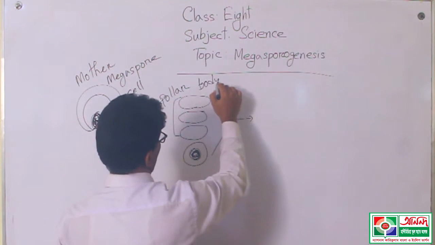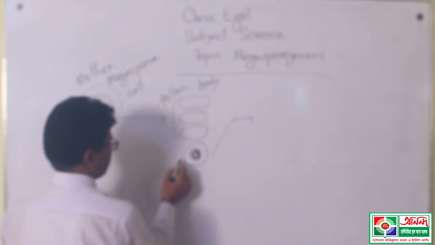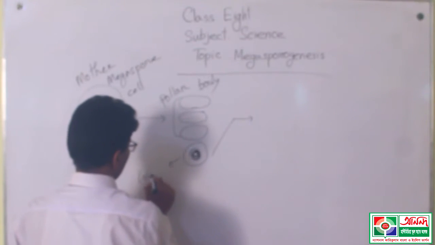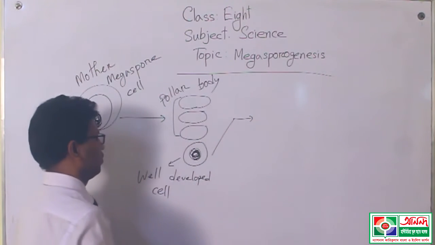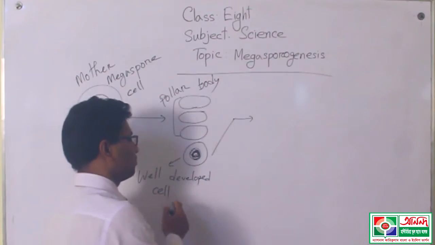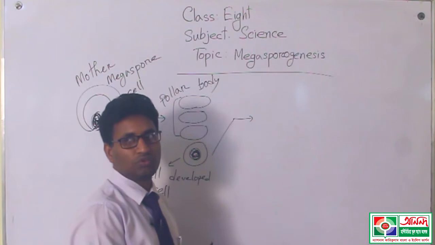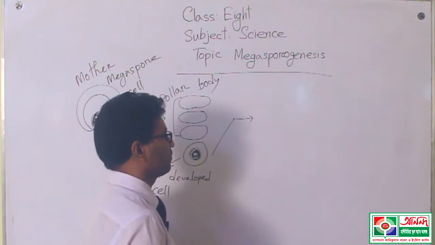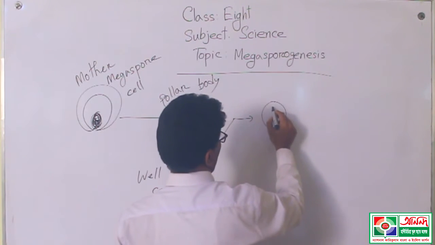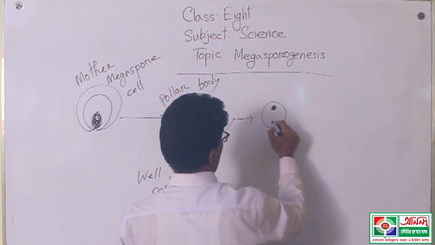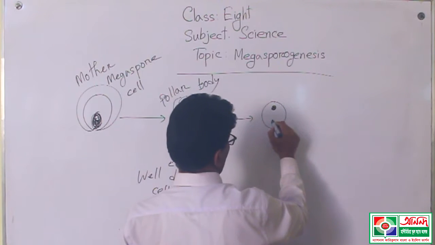These are the damaged cells, we know that. And this well developed cell will again divide with the help of mitosis cell division and produce at first 2 cells, or 2 nuclei, within a sac.